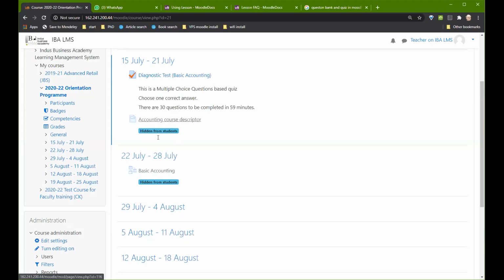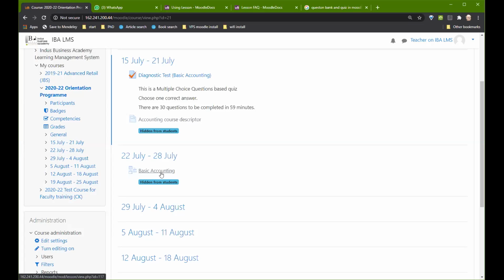Now, you can see that there are 2 extra things out here. And you can see that it is hidden from the students. That means that although I am creating new activities, I don't want the students to see them. So I can create all my tests, all my lessons, everything, and hide them from the students so that the students can't see it. The beauty of this is that you can create, say, 200 tests, and you can decide which 10 tests you want to give to the student, and the rest of the tests you can keep out there for some different batch.